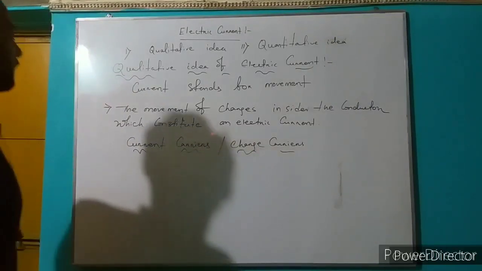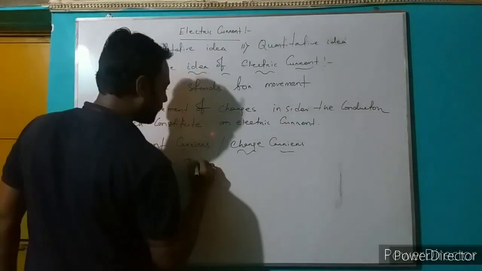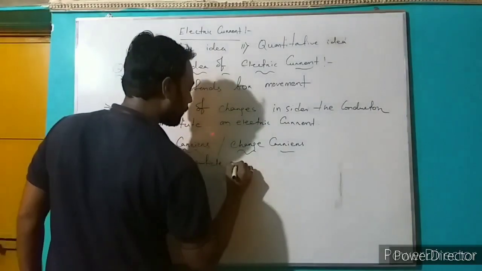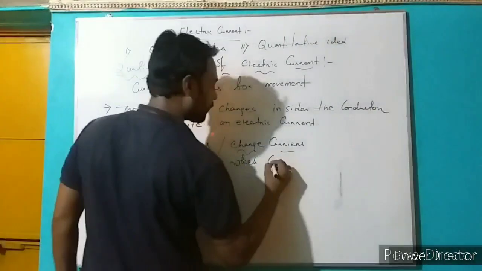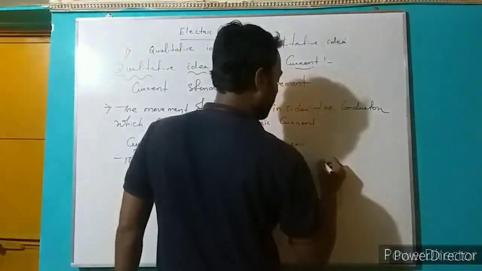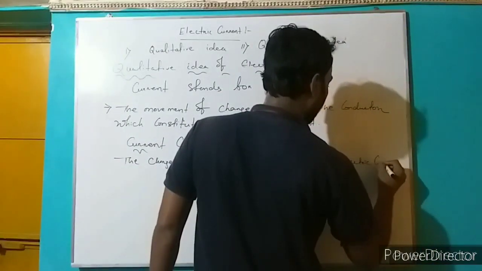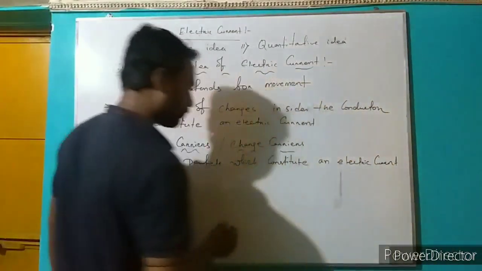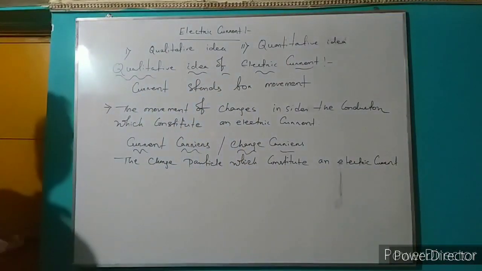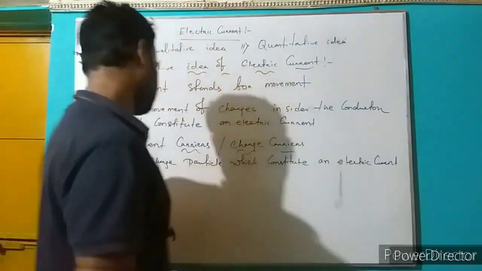The charge particles which constitute an electric current.